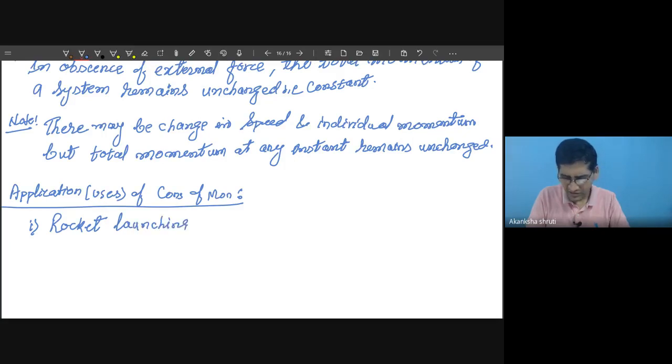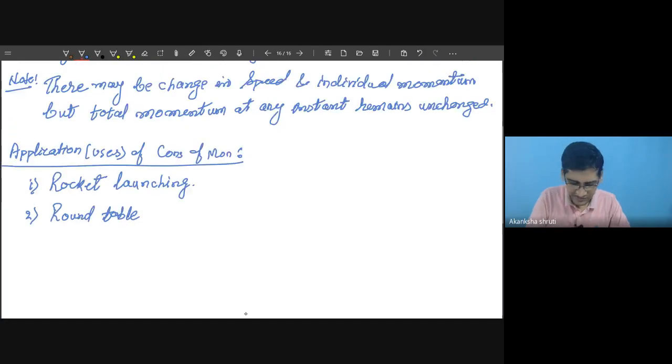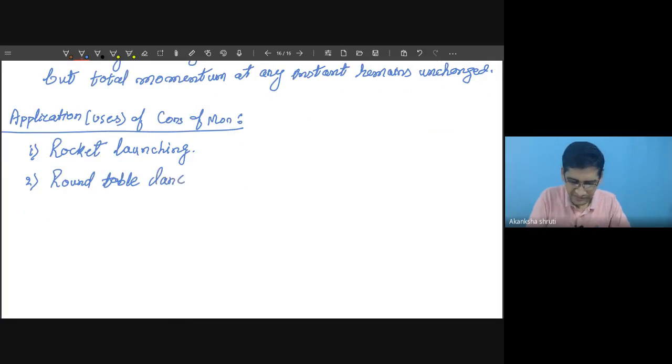Okay, it is not only this one, even round table dancing. You are observing that the dancer is standing on a round table and suddenly throws something and starts whirling round and round. So that is also based on this. So write round table dancing. There are many more.